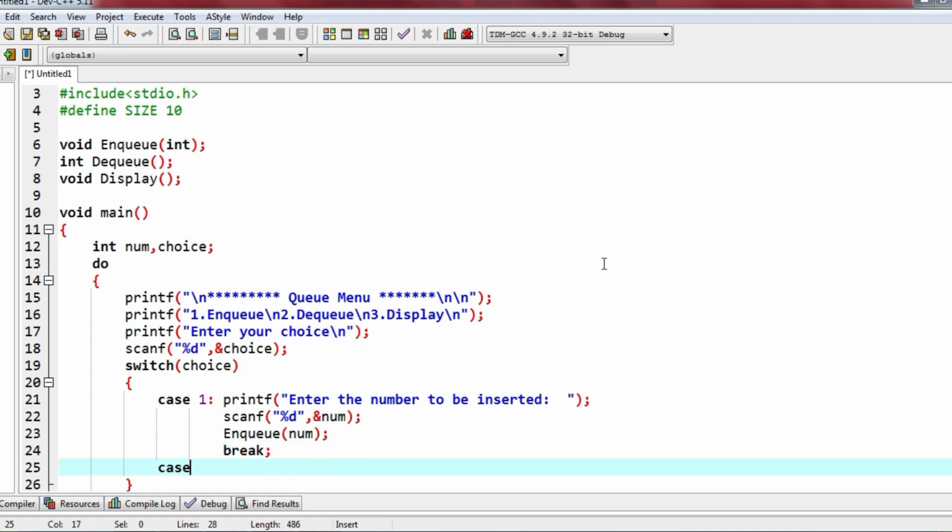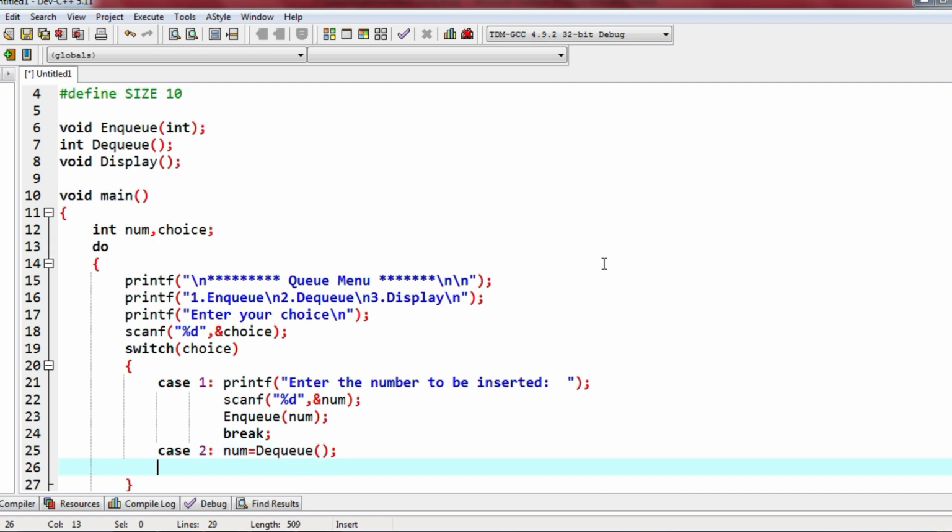Next is case 2, that is, suppose the user wants to delete an element from the front of the queue. Then first check num equals to DQ. Okay, means first we are calling the DQ function. Inside the DQ function, if you remember, we have already checked the condition for whether the queue is empty. If it is empty, we are going to display the message there itself. Only if it's not empty, we are going to return a num value, right? So if it is empty, it should not display the error message here again.